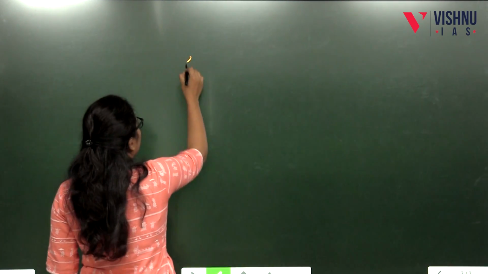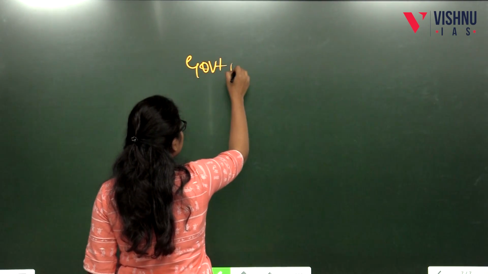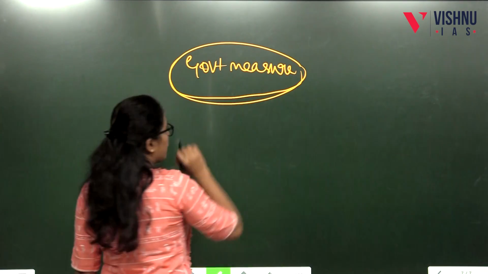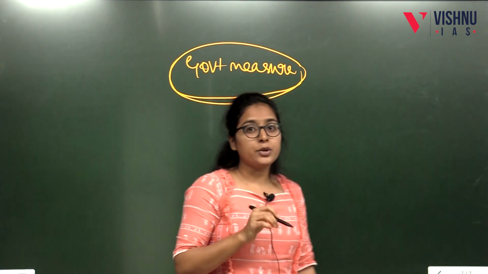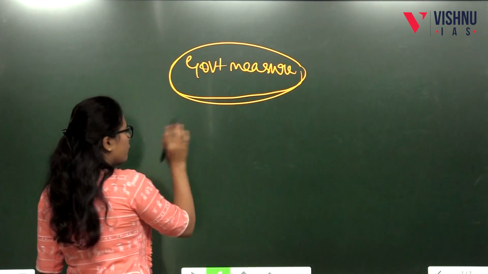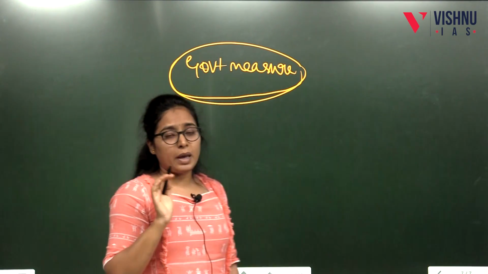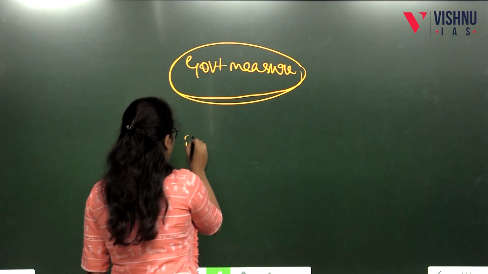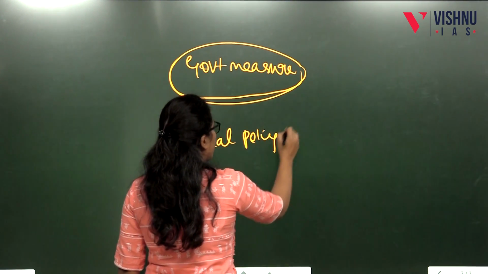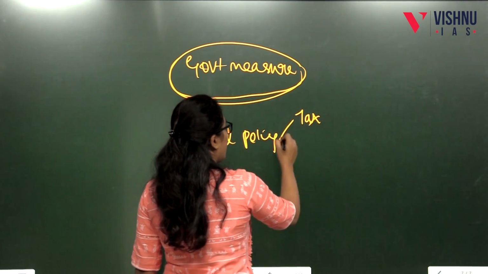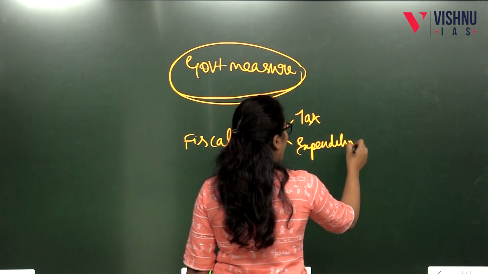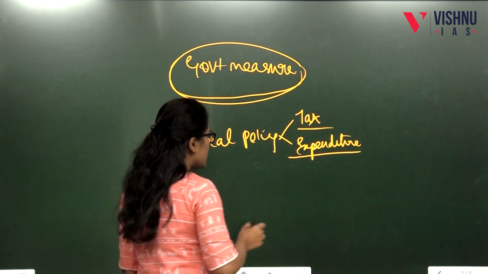Then come the government measures. It is the government's responsibility to reduce inflation in the economy, and it will use fiscal policy. Just think of two things, tax and expenditure: how the government gets the money and how it spends the money.